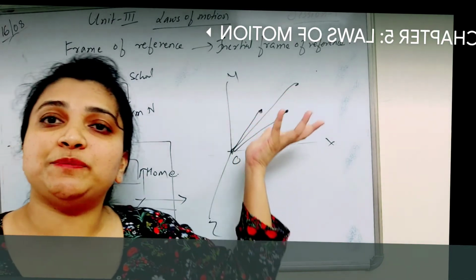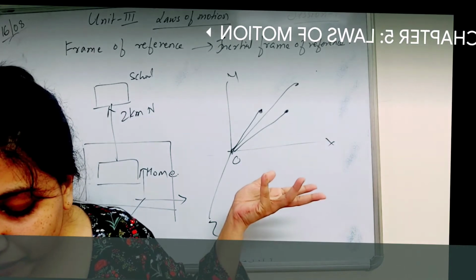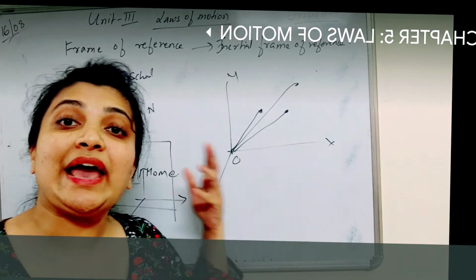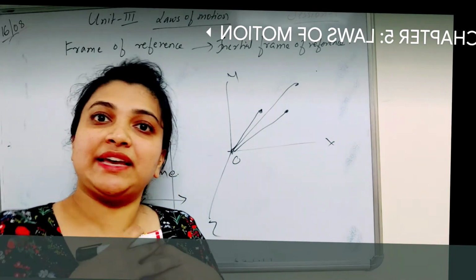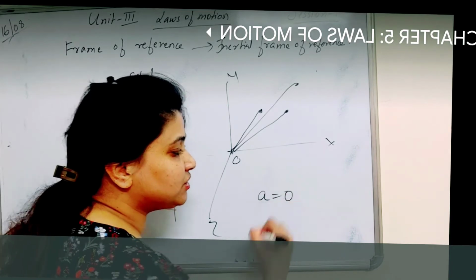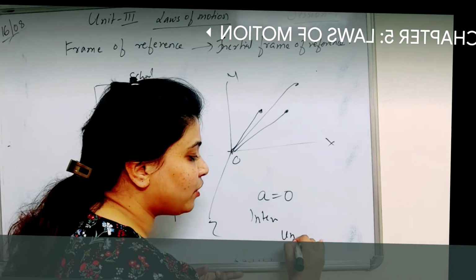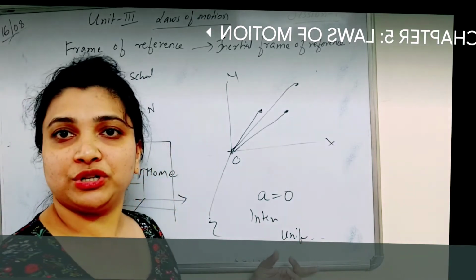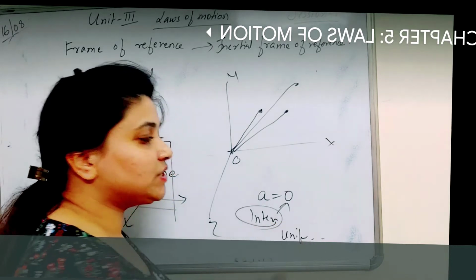Frame of reference with respect to inertia of the body, or we can say a frame of reference which is not undergoing any kind of acceleration. If I have inertia, that means I cannot undergo any kind of acceleration. In an inertial frame, acceleration is zero, because inertia can only be defined for uniform motion, not accelerated motion. So wherever there is inertia, acceleration is zero.